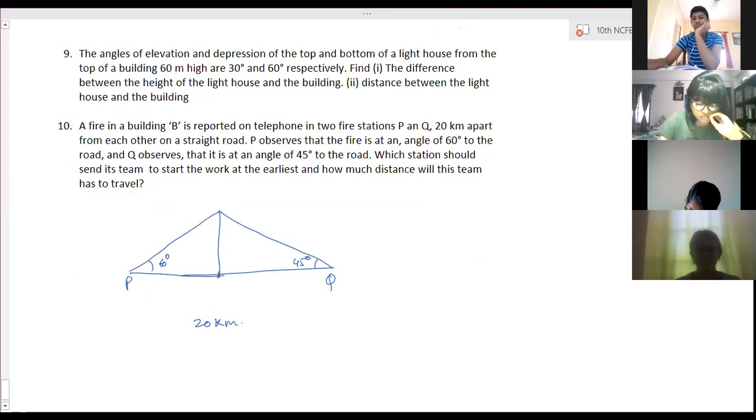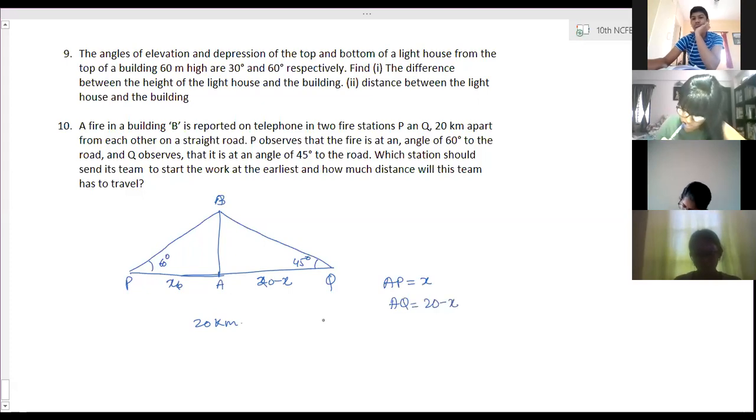Here, this distance you have to calculate. Consider this as x, then it will become 20 minus x. This is x, this is B, this is A. So AP distance is x, then AQ is equal to 20 minus x, right? Now we have to calculate the value of x.